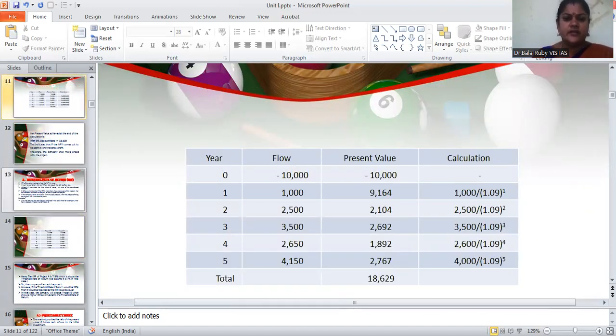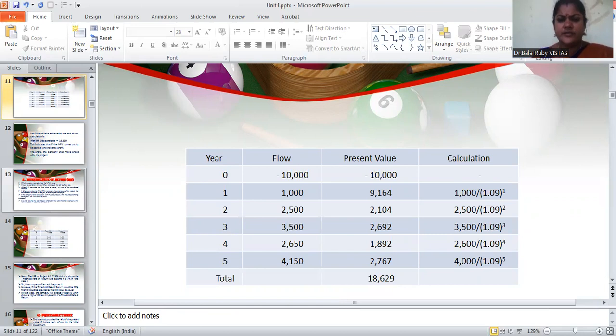So here we have year 0, first year, second year, third year, fourth year, and fifth year. The cash flow initially is minus 10,000, next year 1,000, again, second year 2,500, third year 3,500, fourth year the cash flow is 2,650, fifth year the cash flow is 4,150. Now we are going to calculate the present value.